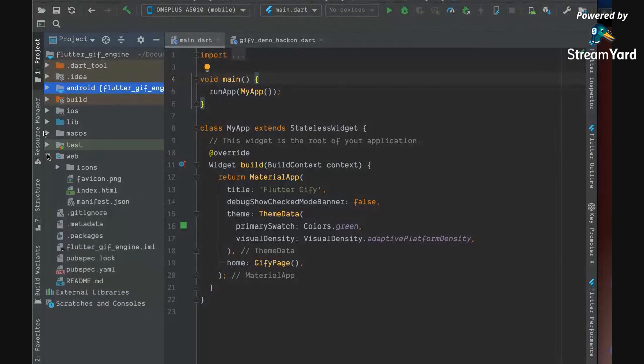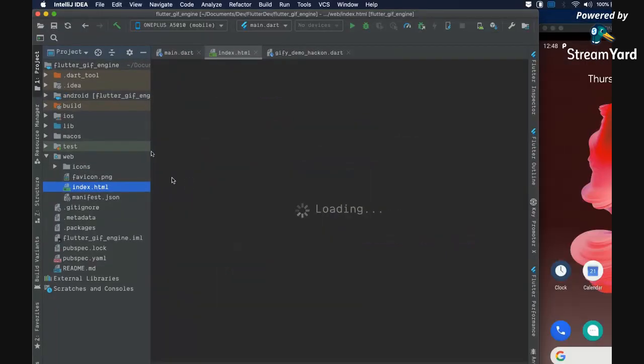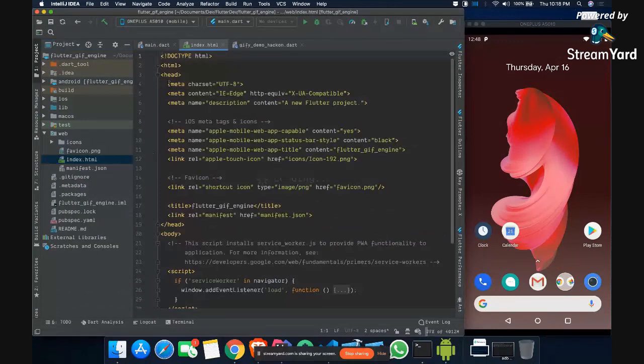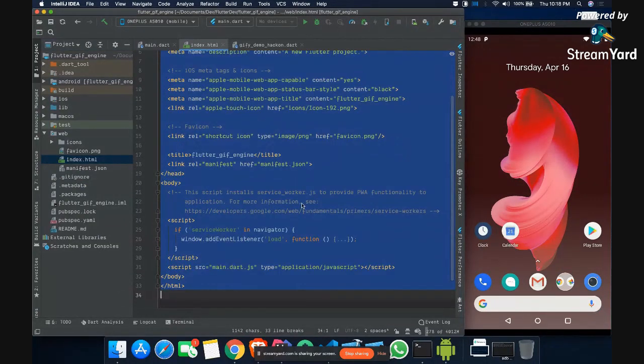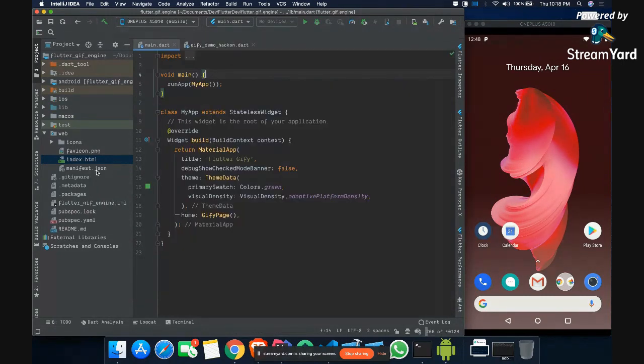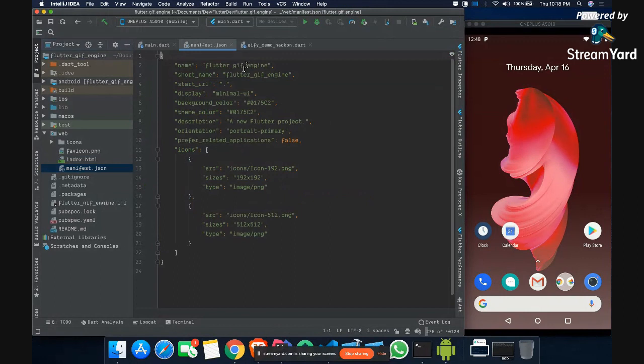Then there is web. In web, you will find two files. One is index.html and the second is manifest.json. If I open index.html, you will see that this is pure HTML, and you basically don't have to do anything here. Whatever you have to change, maybe you will go to your manifest.json and change the names, etc. By default, it will give some properties here, but you can change them.